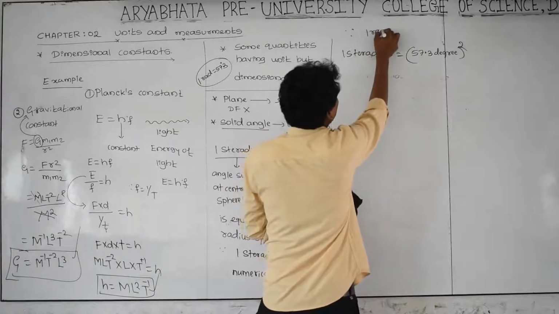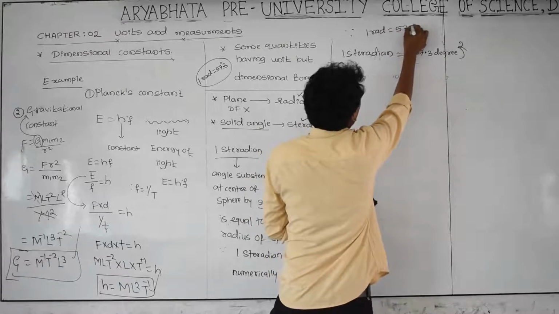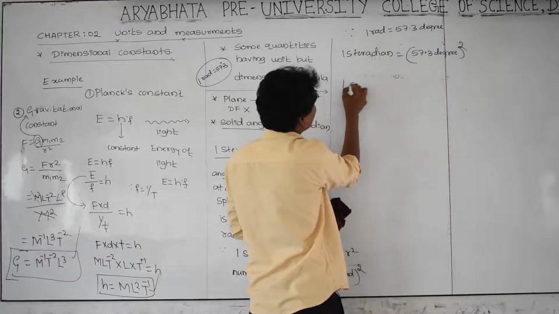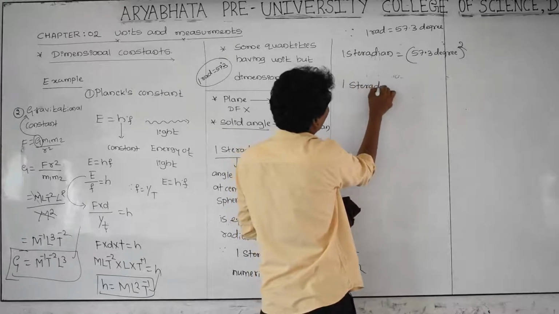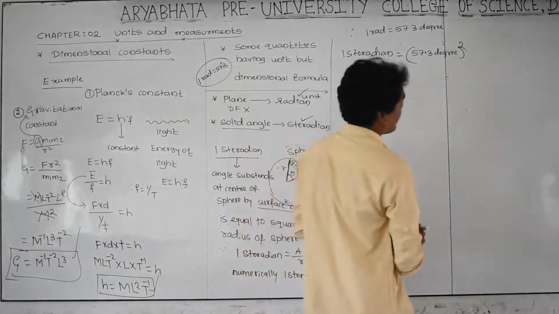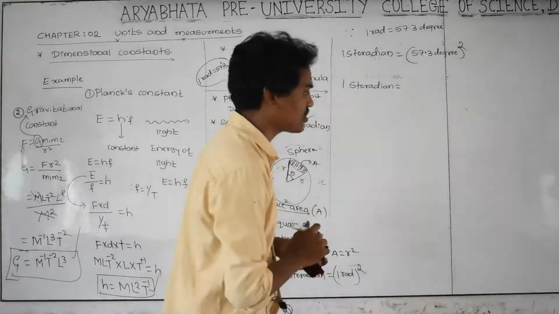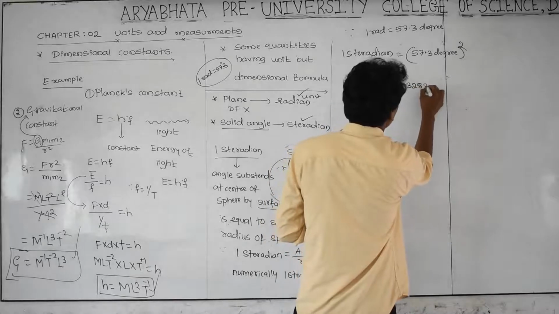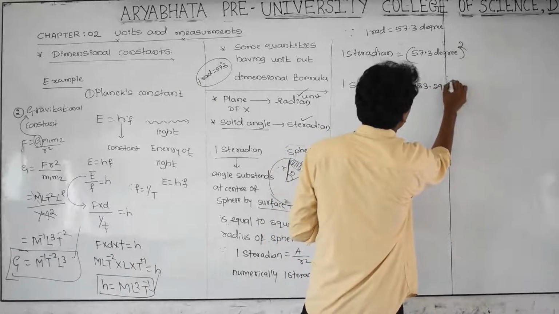And 1 steradian is equal to the square of it, then you are getting the answer 3283.29 degree square.